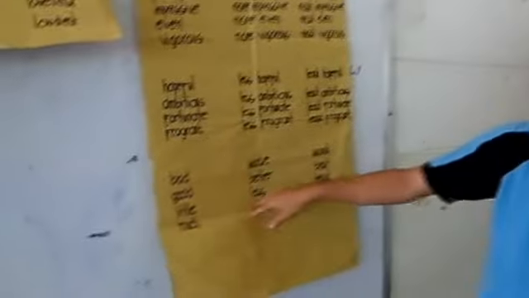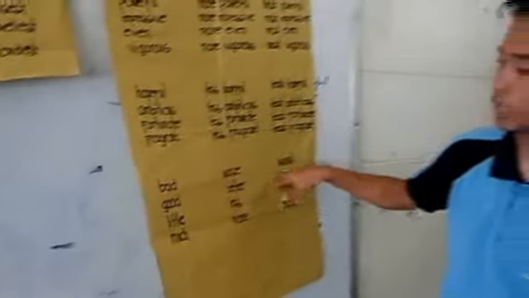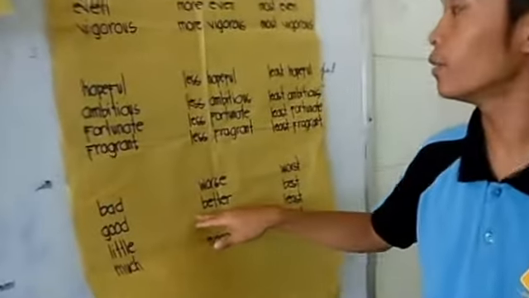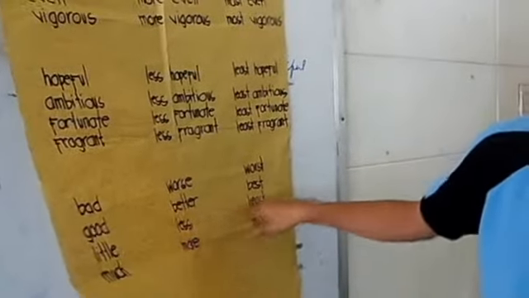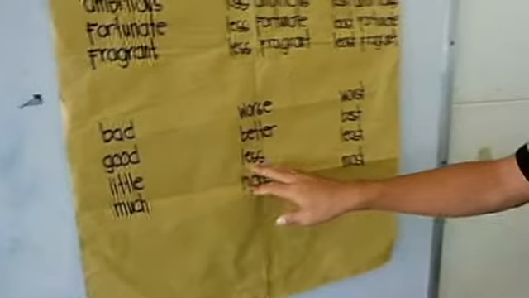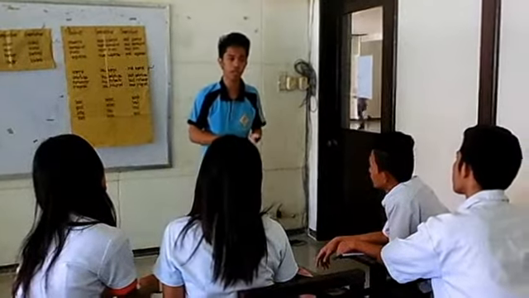A few commonly used adjectives have irregular degrees of comparison. And these are bad, worse, and worst. Good for the positive, better for the comparative, and best for the superlative. Little, less, least. Much, more, and most. Okay, and all of you are now refreshed.